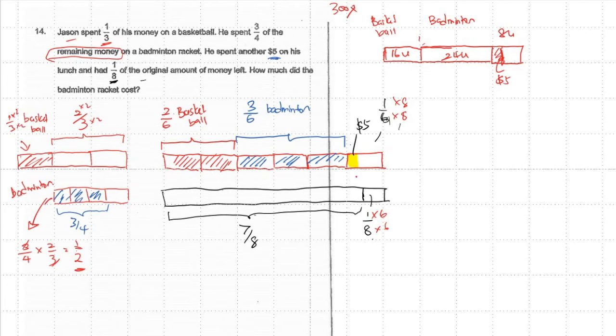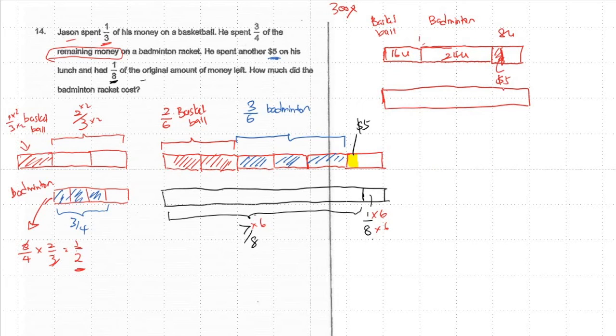Okay? And then likewise, this is also the same because I know that the original money is the same, right? So it has to total 48, because 6 times 8 will give me 48. So I draw again. I draw here because it should be the same. 7 times 6 is 42. So this whole thing here is 42.